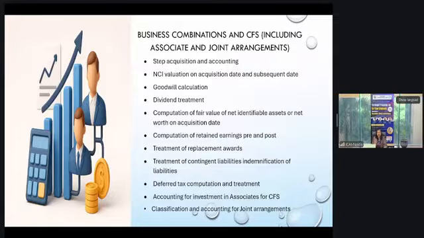Do treat every adjustment individually and do double entry for every adjustment. Automatically your balance sheet will tell you. And even in case your balance sheet doesn't tally, don't leave this question.